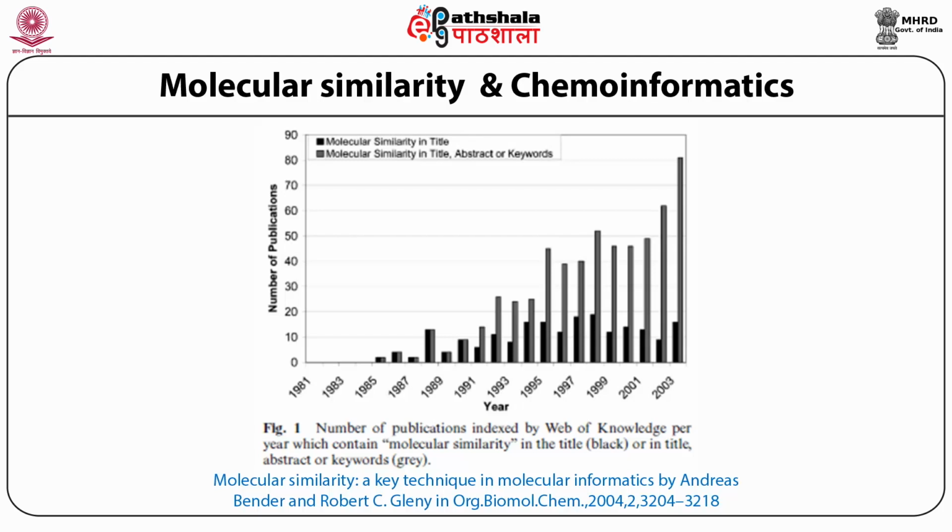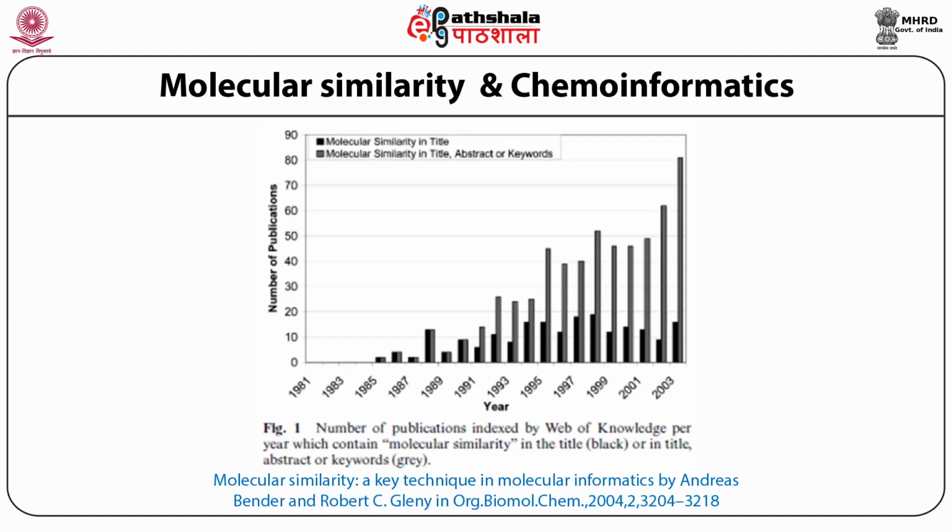If you look at just the publications in Web of Knowledge per year which contain "molecular similarity", just those two words, it's very interesting. The titles are shown in dark color and the grayish color shows the abstracts that contain the keyword. It has increased enormously from the 1990s, that is 92, 93 onwards, to 2003.